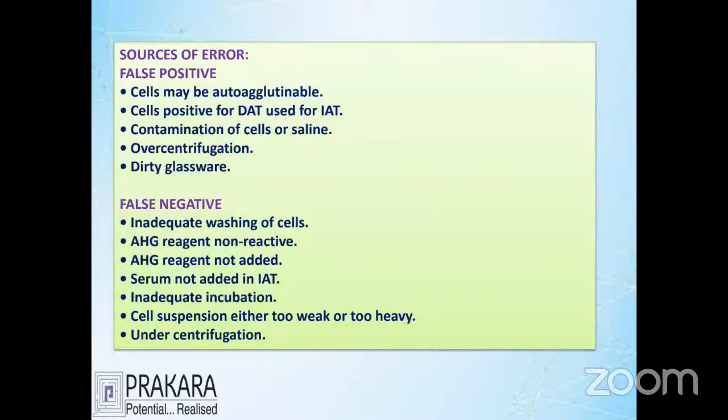And now the sources of error: how the DAT and ICT methods can give errors. Sometimes DAT and ICT give false positives because of contaminated reagent, over-centrifugation, or dirty glassware, which may give the wrong report. Sometimes false reports may happen because the serum is not matching, or the reagent was not properly taken, or the cell suspension was not properly prepared. Under-centrifugation can also cause false reporting in ICT and DAT.